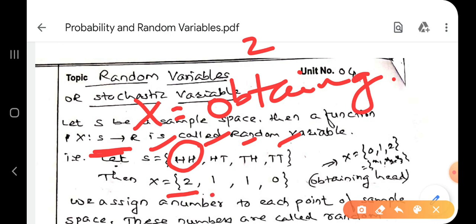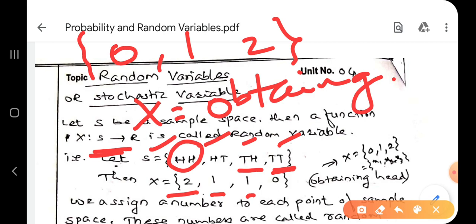In the second one, 1 head. In the third one also, 1 head. And in the fourth one, both are tails, 0 heads. Means instead of HH, HT, TH, TT, I now get numbers. Which are the numbers? 0, 1 and 2.